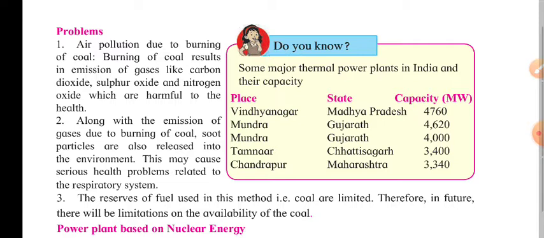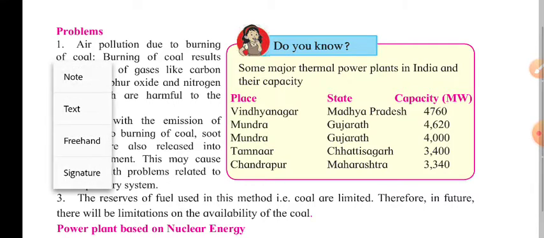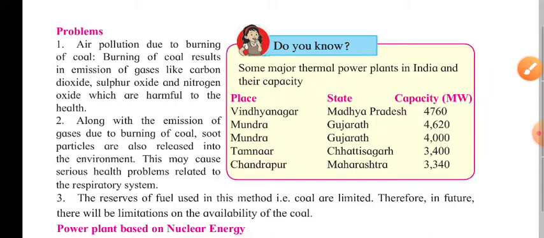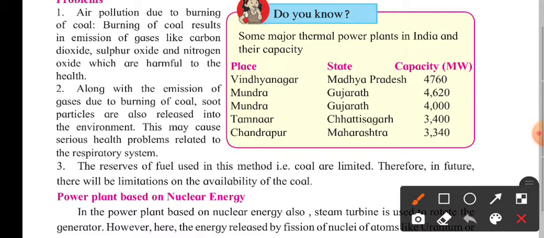So they have given over here the air pollution due to burning of coal results in emission of gases like carbon dioxide, sulfur oxide, and nitrogen oxide, which are harmful to the health. Along with the emission of gases due to burning of coal, soot particles are also released into the environment. This may cause serious health problems related to the respiratory system.